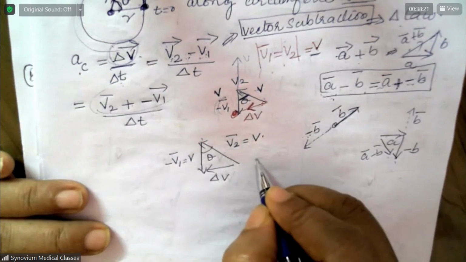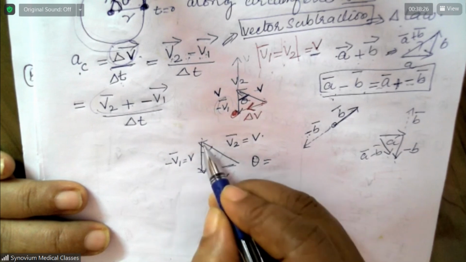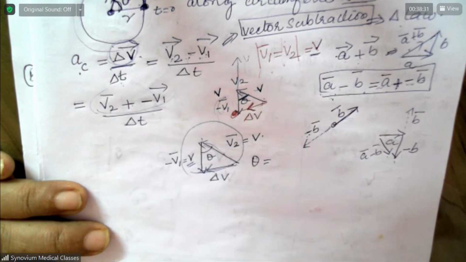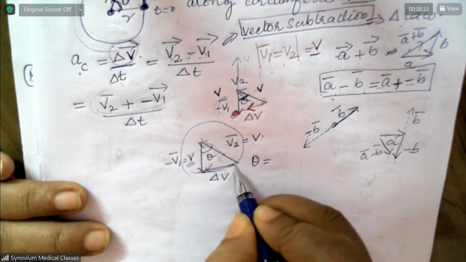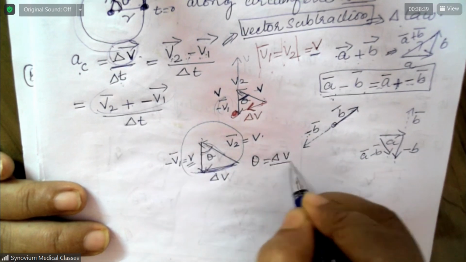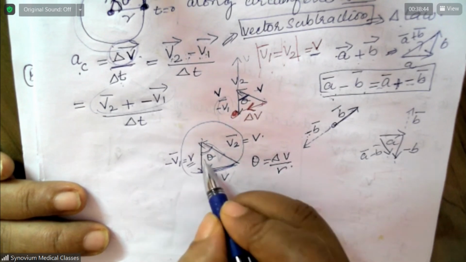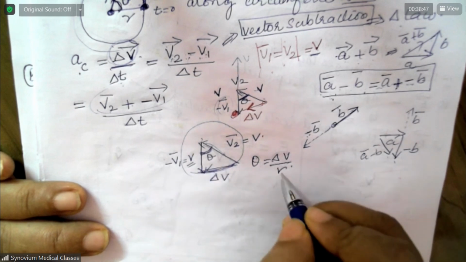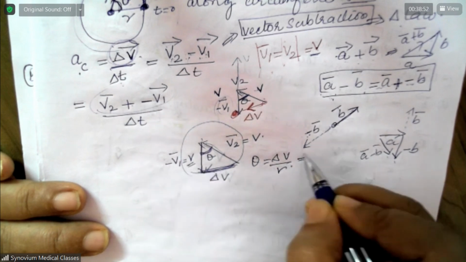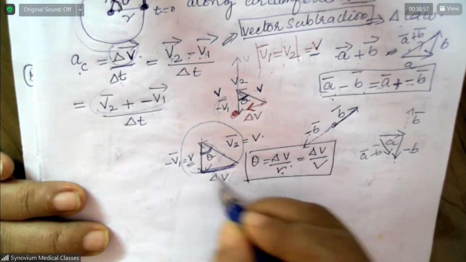Okay, now what is theta from this? Theta is equal to arc length by radius. So this is V, this is V. This is like the radius. Now assume this is a circle. This theta is equal to delta V divided by R. But what is the radius? V. So theta equals delta V by V. For getting this only, we did all the trouble.